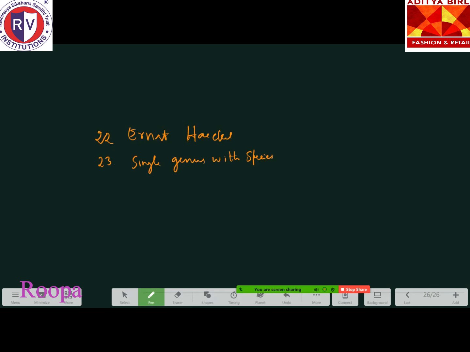That is called the monotypic. Polytypic means many, right? That is also a genus, which contains 2 or more species. 2 or more different species are present in polytypic. Write down.